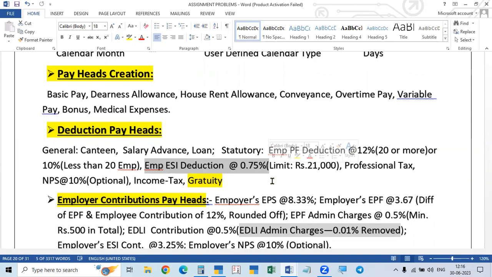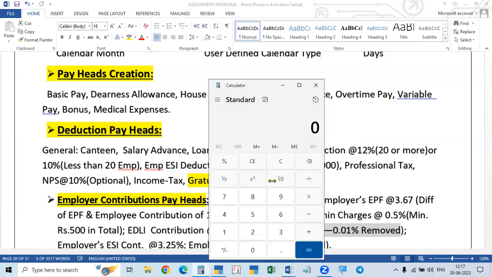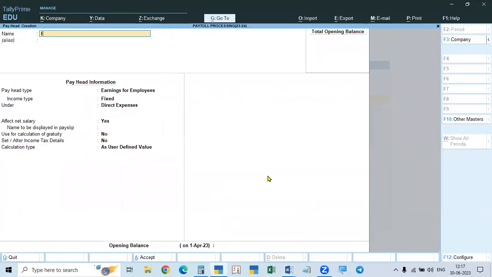Okay, but if there are minimum 10 persons, we have to apply this ESI deduction. Minimum 10 persons. Even with less than 10 persons also they can apply. But if there are minimum 10, it is mandatory to make this ESI deduction. And here, we take this employee ESI deduction.